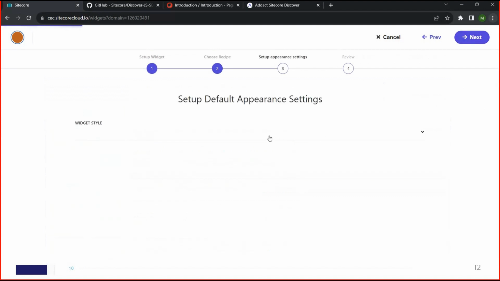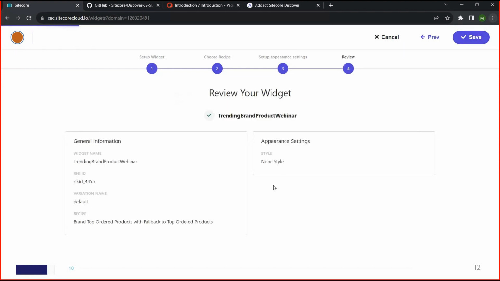Go to the next. For styles, I am not selecting any styles. Go to the next. Yes, we just have the trending brand product webinar, which is our unique ID. So this is required. Okay, save it.